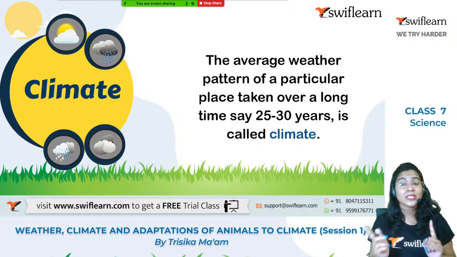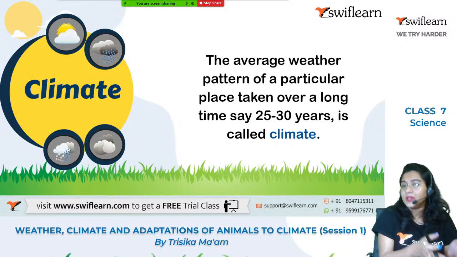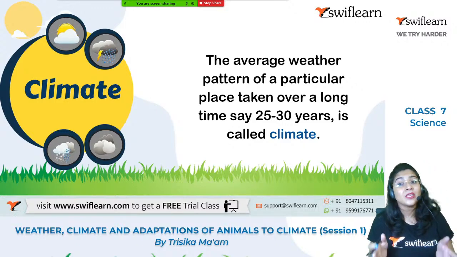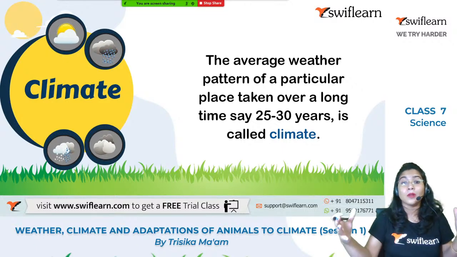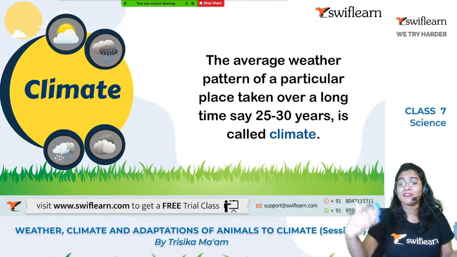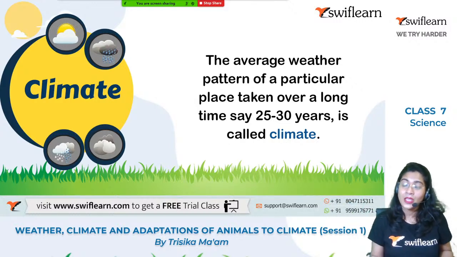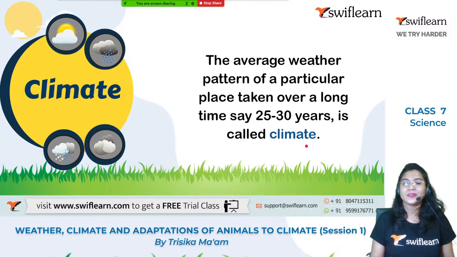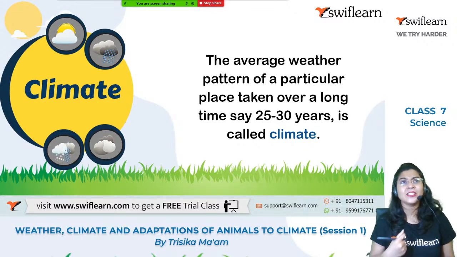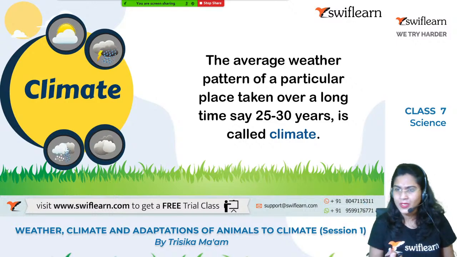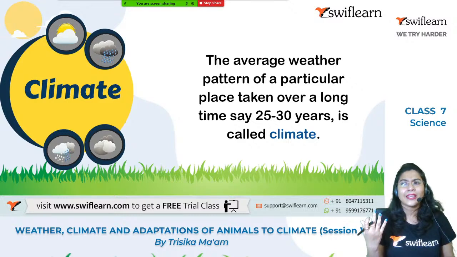So, can you now understand what is the main difference between weather and climate? Weather is determined within a short period of time. Fine. And climate is determined when we take a long period of time, may it be 25 to 30 years. Okay. And it varies from one particular region to another. Clear? Okay. So think about the climatic condition of the mountainous region. Most of the time it is cold, right? If you go to the coastal region, it is neither too hot nor too cold, right? It is not facing any extreme weather condition.